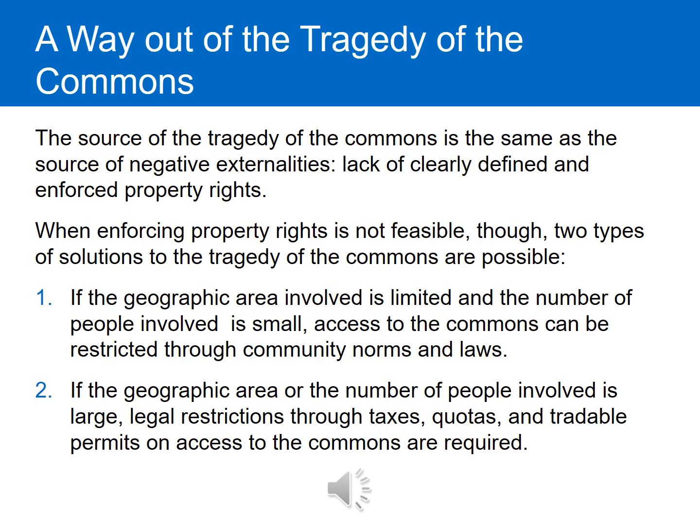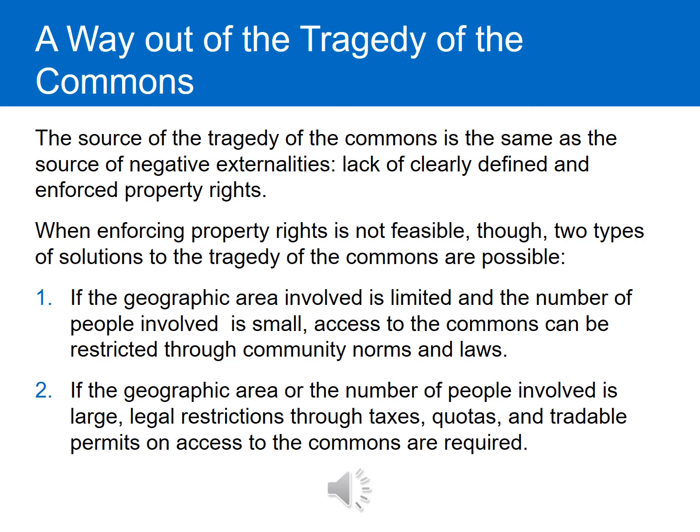The source of the tragedy of the commons is the same as the source of the negative externalities, a lack of clearly defined and enforced property rights. When enforcing property rights is not feasible, though, two types of solutions to the tragedy of the commons are possible. First, if the geographic area involved is limited, the number of people involved is small enough, access to the commons can be restricted through community norms and laws. Now, there's places in Switzerland that have old common laws that have developed that are very effective at rationing these scarce resources that are owned in common. So they have forests that are owned in common, where their norms, their laws, their customs have been able to prevent overusage of the resource.